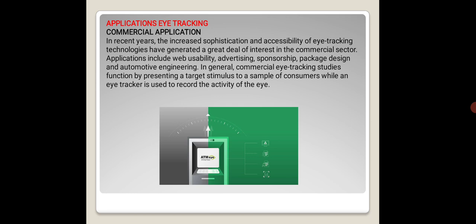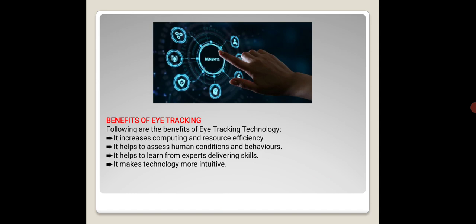Applications include web usability, advertising, sponsorship, package design, and automotive engineering. In general, commercial eye tracking studies function by presenting a target stimulus to a sample of consumers while an eye tracker is used to record the activity of the eye.